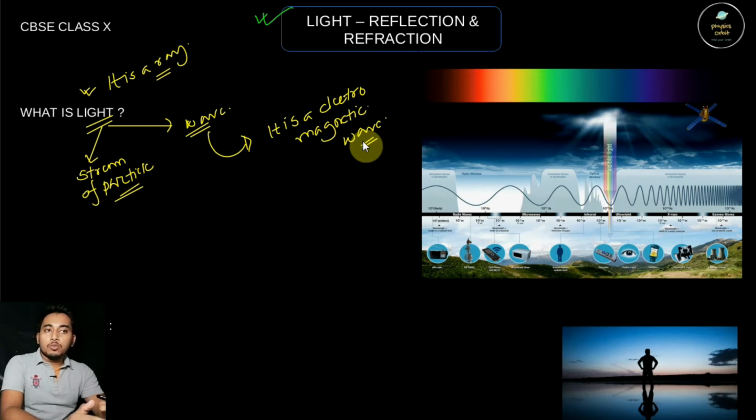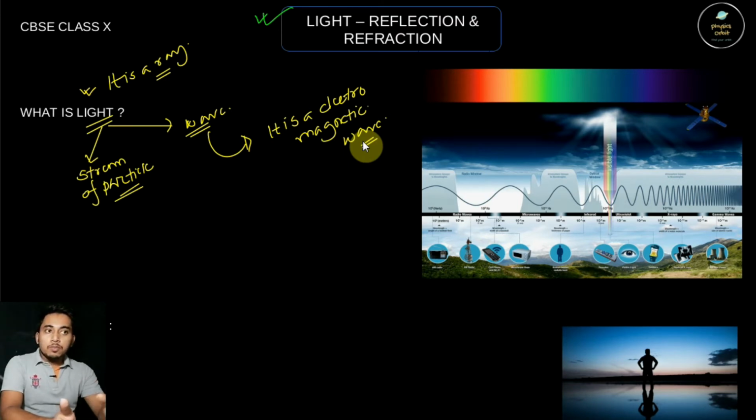To propagate sound from one place to another place, a medium is required, but to propagate the light wave from one place to another place, no medium is required. So you have to know that light is an electromagnetic wave, but it requires no medium to travel from one place to the other. As an example, light coming from the sun travels through the vacuum and enters the atmosphere of the earth.